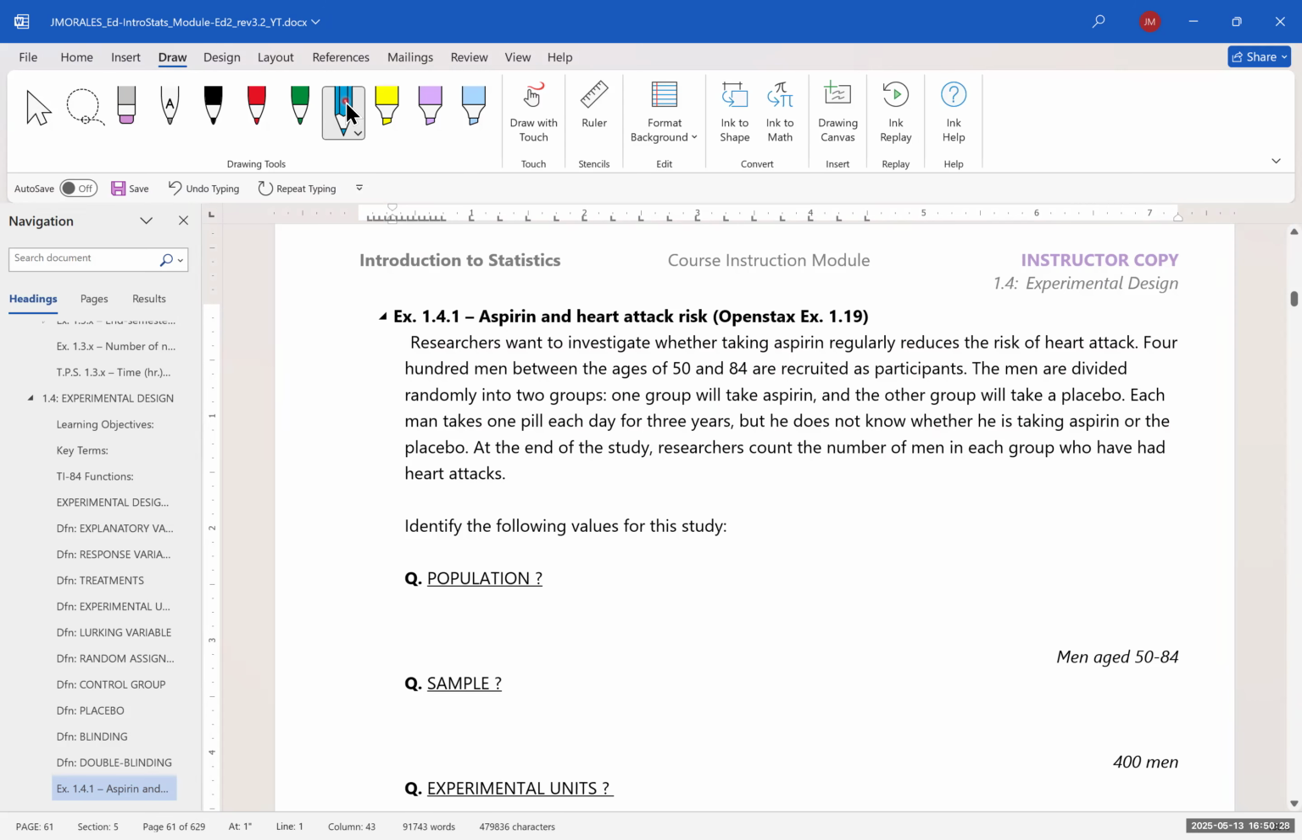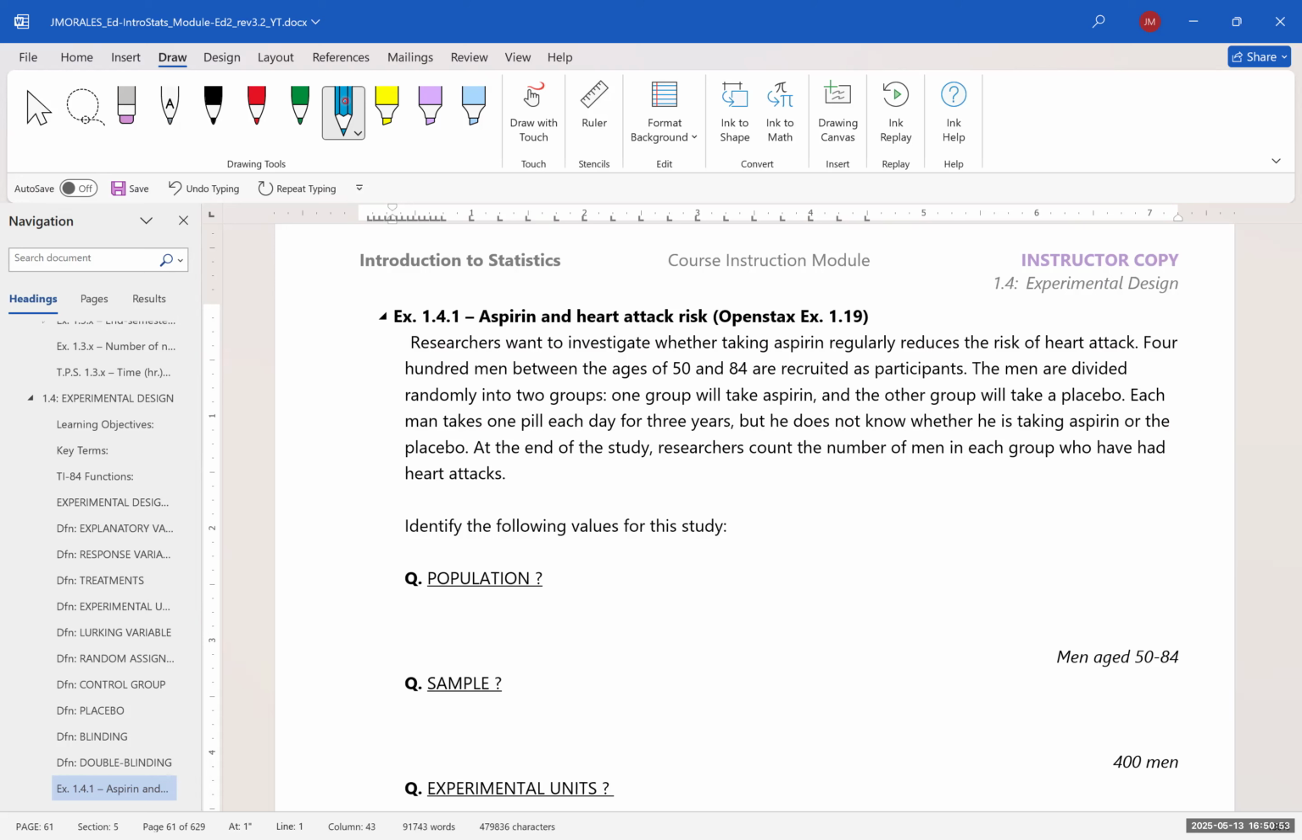All right, let's look at this example with aspirin and heart attack risk. So researchers want to investigate whether taking aspirin regularly reduces the risk of heart attack. 400 men between the ages of 50 and 84 are recruited as participants. The men are divided randomly into two groups. One group will take aspirin and the other group will take a placebo.